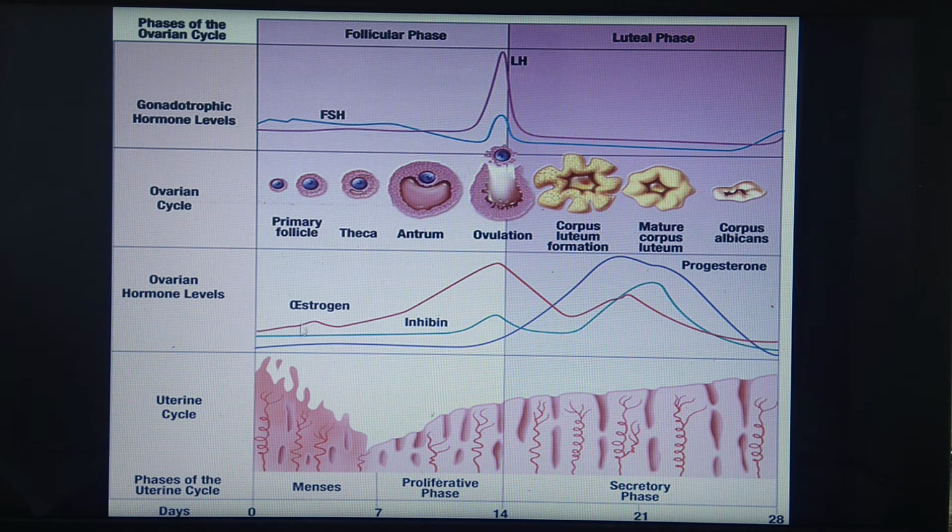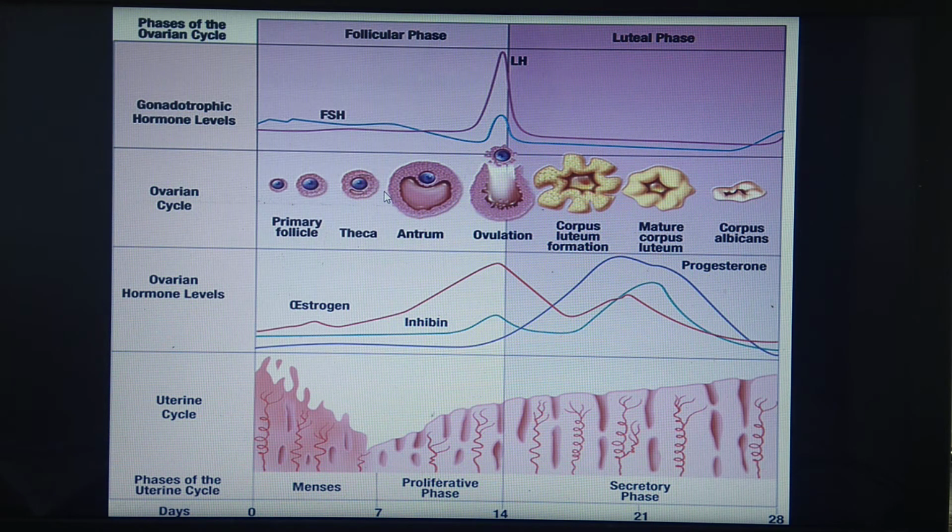You can see here the hormonal changes inside the ovary also. The level of estrogen is also low here, and because of low estrogen and low progesterone, breaking of the endometrium takes place. The development of follicles is under the control of FSH. It is somewhat high as compared to LH, and so under the influence of FSH, these primary follicles start developing and develop into secondary follicles.